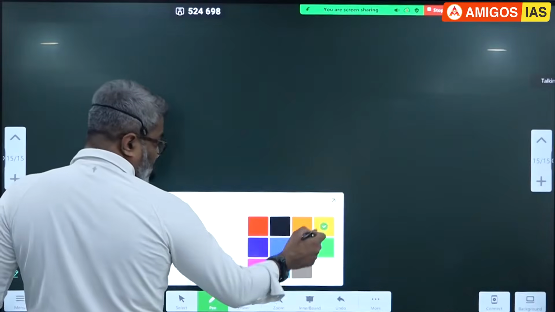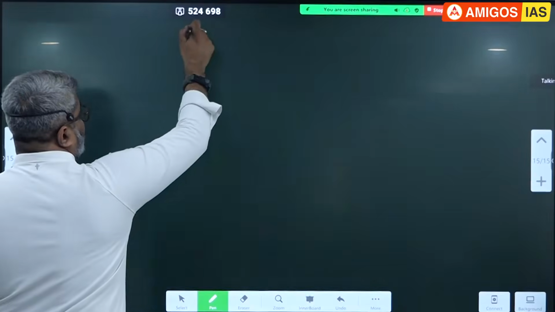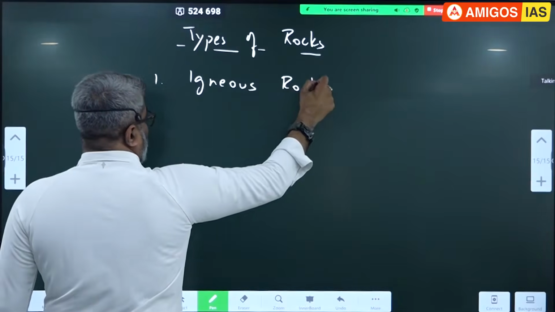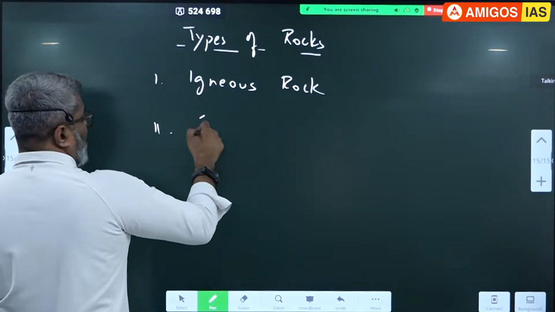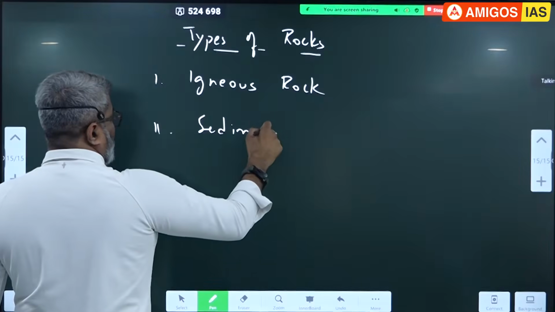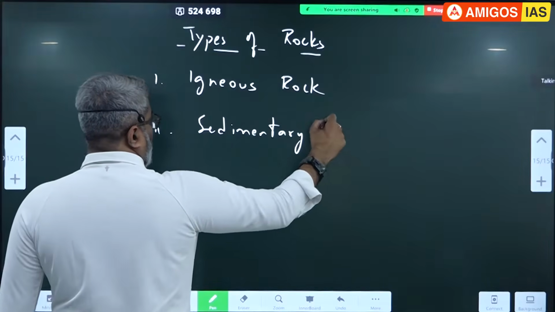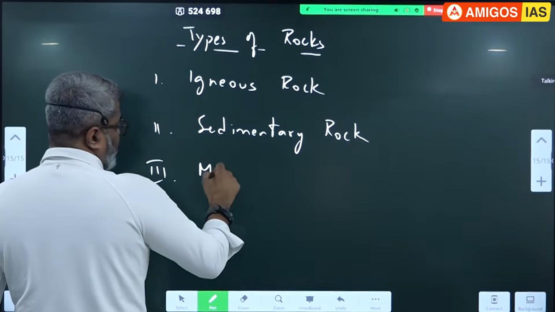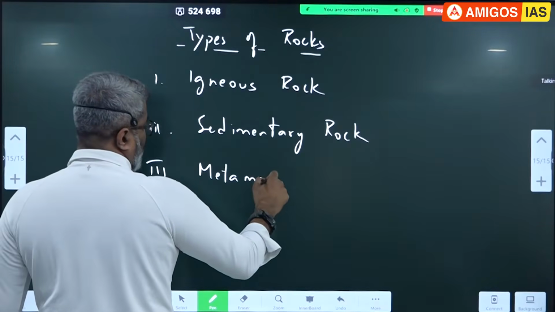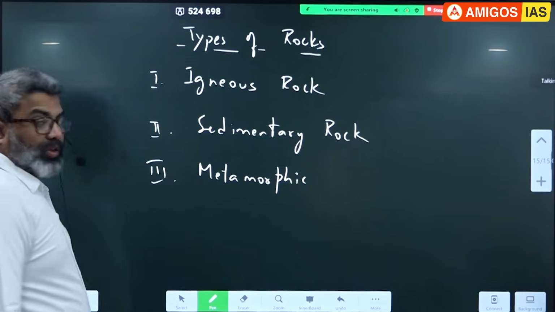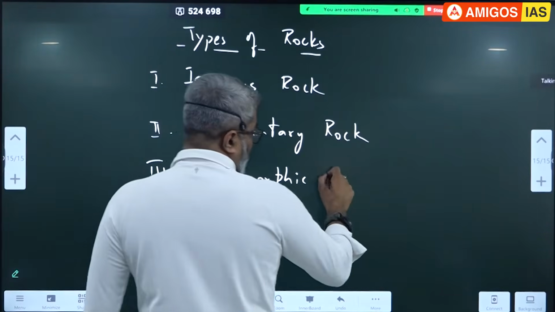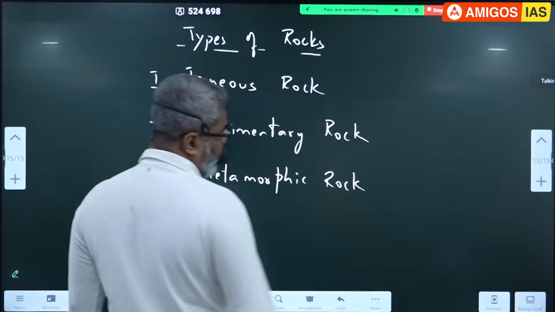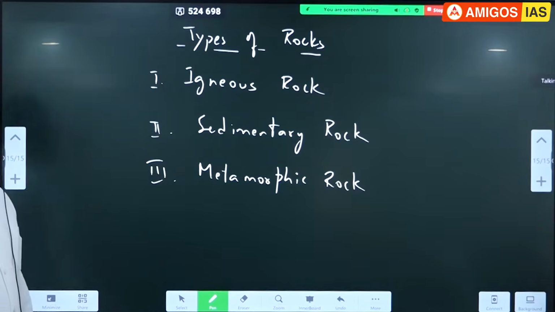Now, types of rocks. Make a list first. Igneous rock, sedimentary. Third one is metamorphic. Three types of rocks we have. I have written them. Rocks can be broadly classified into three broad categories: igneous, sedimentary, metamorphic.